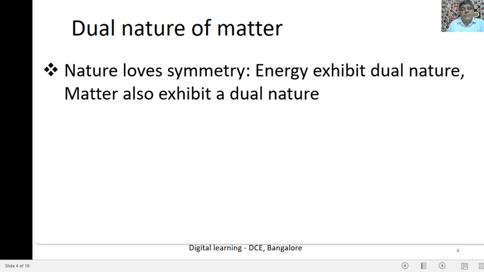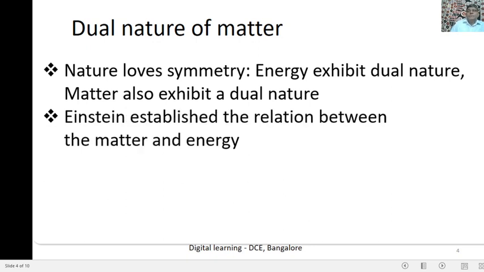Nature loves symmetry. Energy exhibits a dual nature, and matter also exhibits a dual nature. It means that when the light energy, a wave, exhibits a particle nature, then nature clearly explains that the particle nature of matter exhibits a wave nature. So when light energy has a dual nature, no doubt matter also has a dual nature. That is the concept of nature loves symmetry.